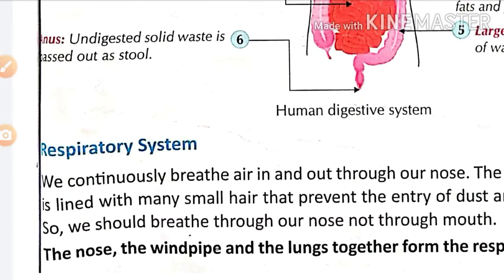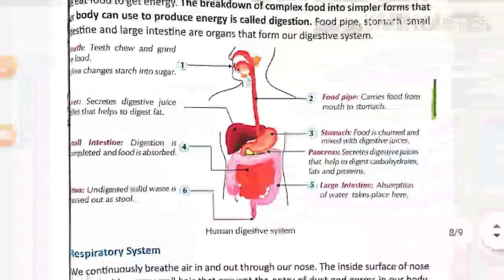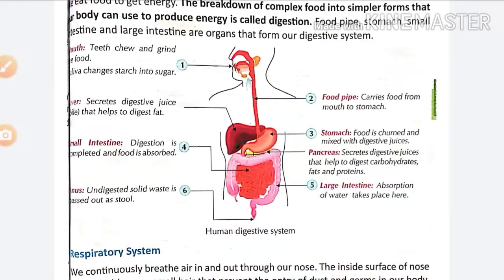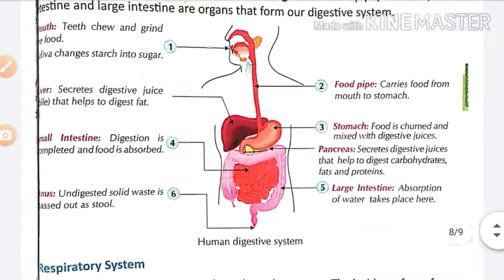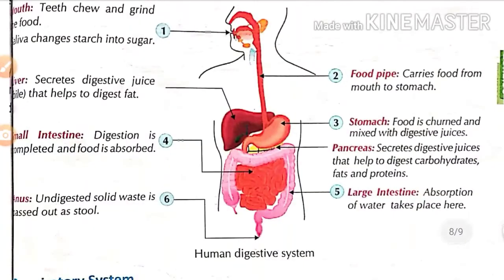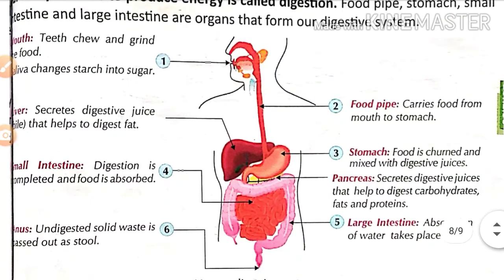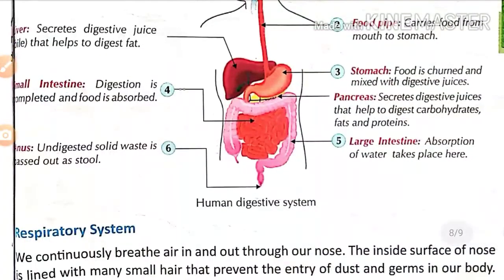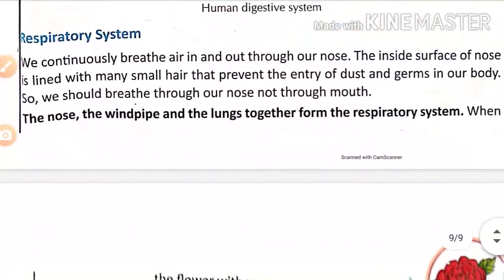So this is our digestive system, which is very important. So take care while you are eating the food. These are all things you have to keep in mind. You have to draw this diagram and write all these labels on your own. This is called the human digestive system.